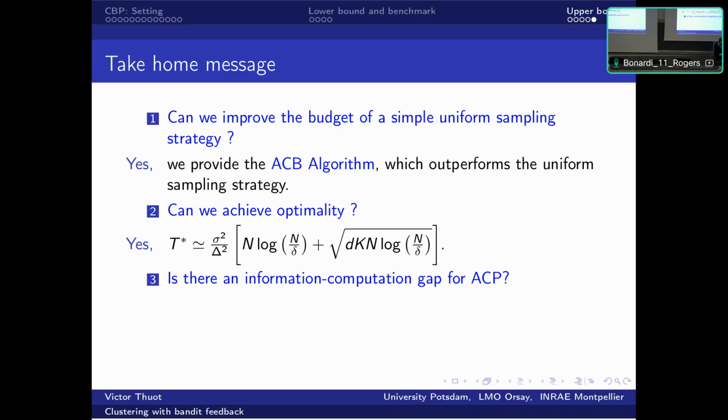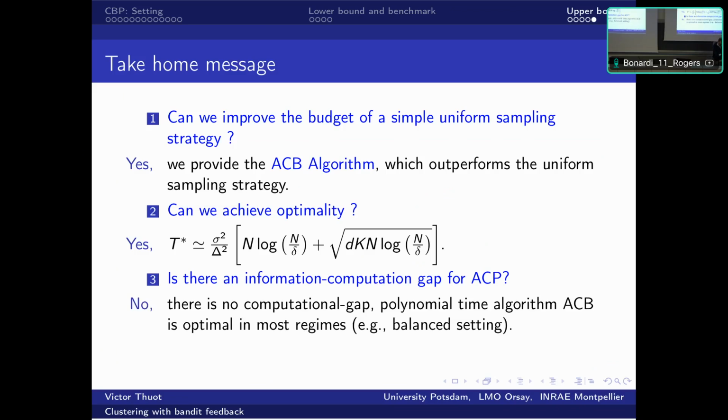We also achieve optimality, and we show that this term T star drives exactly the hardness of our problem. And finally, our algorithm is computationally efficient. It's actually a polynomial time algorithm. So we prove that we can achieve the optimal bound with an efficient algorithm, contrary to the batch setting. So I thank you for your attention.